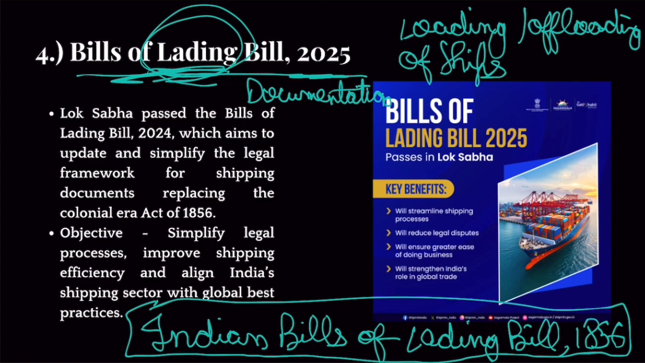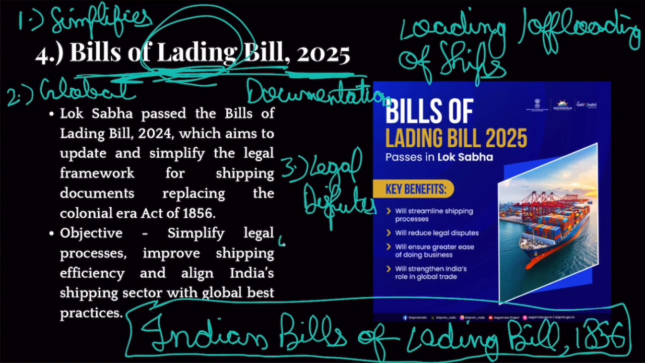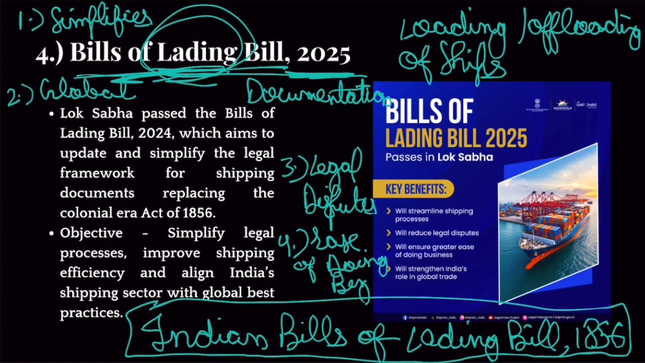That is why Lok Sabha has passed the Bills of Lading Bill 2025. Okay. Now, what does this bill do? This bill basically simplifies the procedures. Okay. Brings this law closer to global best practices. Because of simplification, it would lead to fewer legal disputes, right? And more ease of doing business. So this was the purpose. Okay. Key benefits, as you can see in this picture: it will streamline shipping processes, reduce legal disputes, ensure greater ease of doing business, and strengthen India's role in global trade.